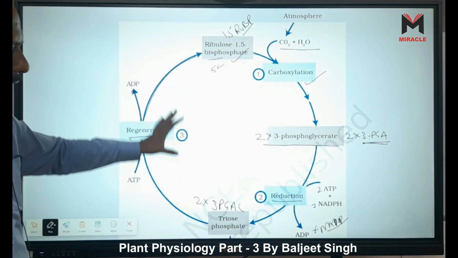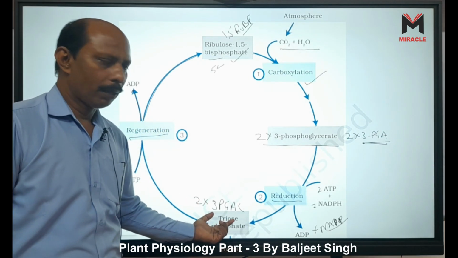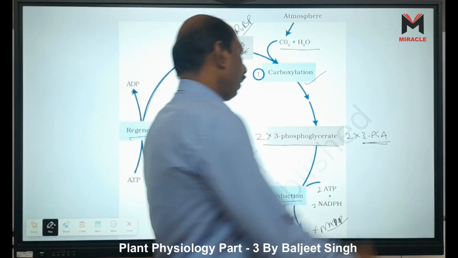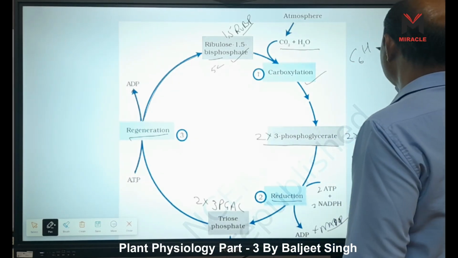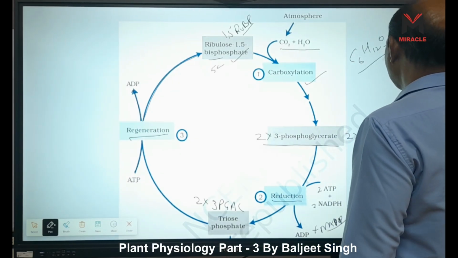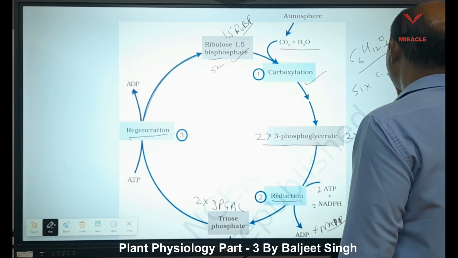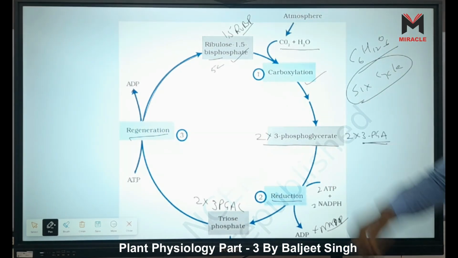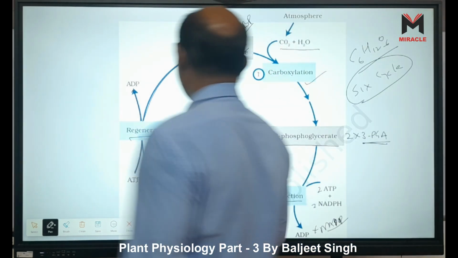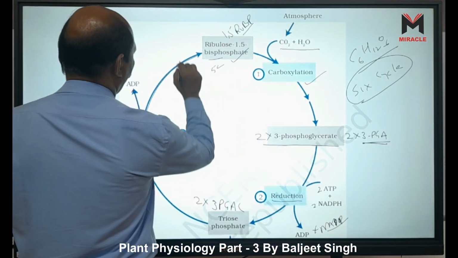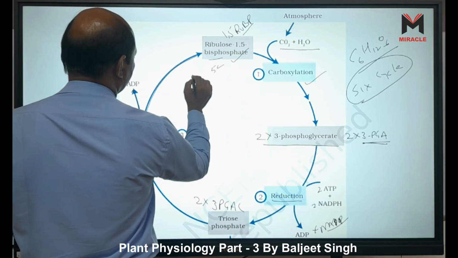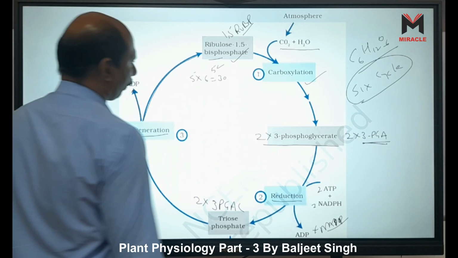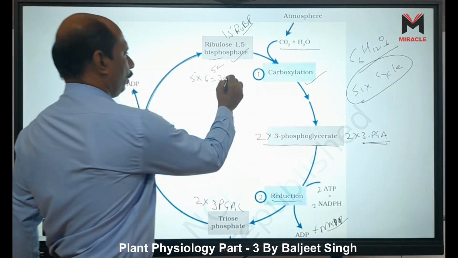For understanding, because we know 6 carbons are there but here it becomes 5. How could we understand this? For the formation of one glucose, C6H12O6, it needs 6 cycles. In 6 cycles, because RuBP is a 5 carbon molecule, 5 into 6 means it has 30 carbon. Do you understand?